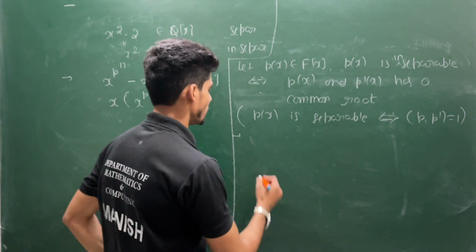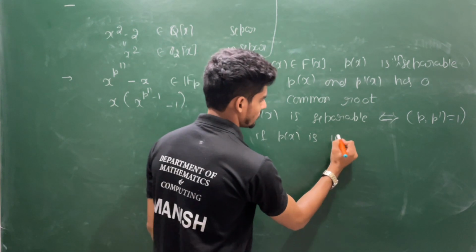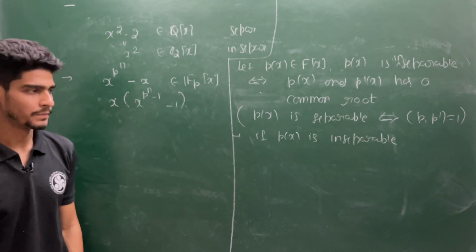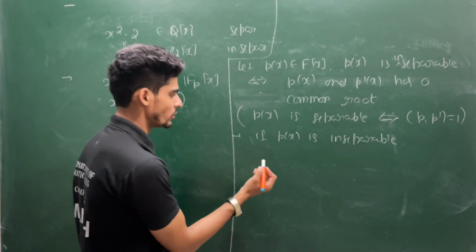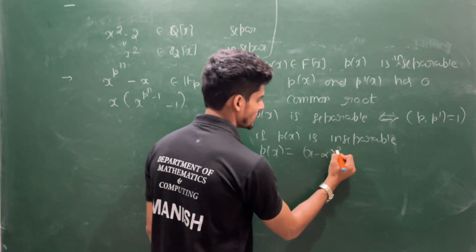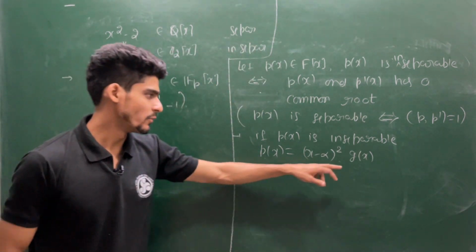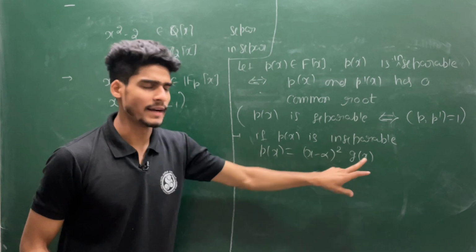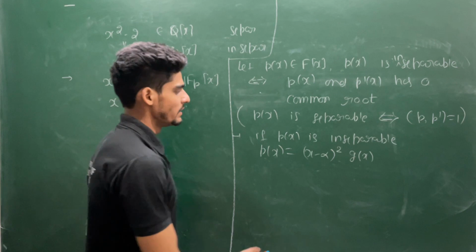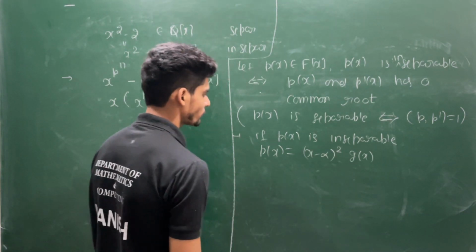Suppose p(x) is inseparable, that means it has some multiple root. So let's say alpha is a multiple root. So I can say p(x) equals (x minus alpha) squared times some polynomial g(x). I can have this factorization, and I am not saying this is inside capital F. It may be over the splitting field, but I am able to write this over the splitting field. That means it has a multiple root with multiplicity at least 2.